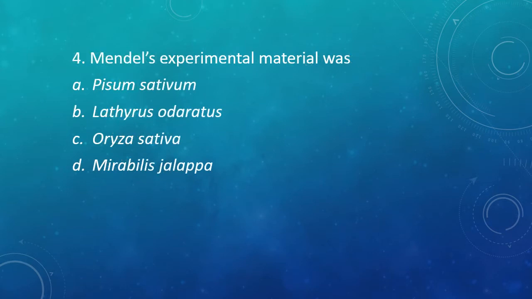Question 4. Mendel's experimental material was Pisum sativum, Lathyrus odoratus, Oryza sativa, Mirabilis jalapa. Mendel's experimental material was. The correct answer is option A, Pisum sativum. And what's the common name of Pisum sativum? Right, garden peas. It was used by Mendel for his experiment.